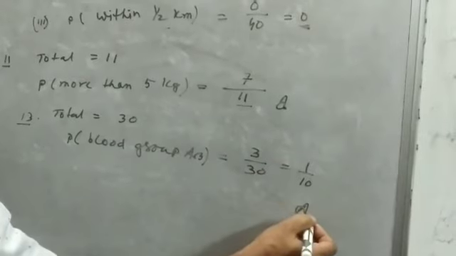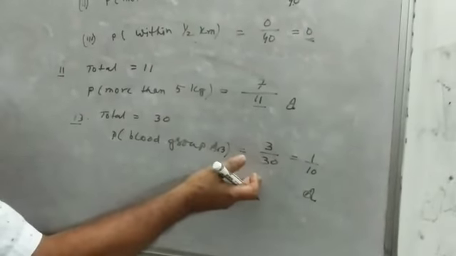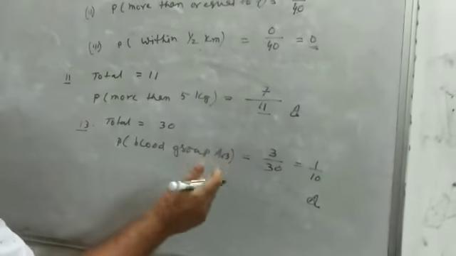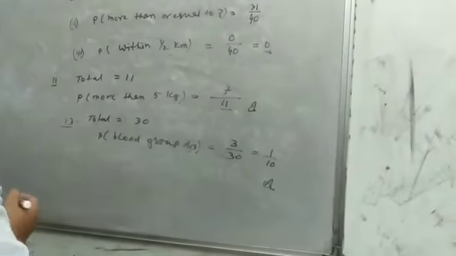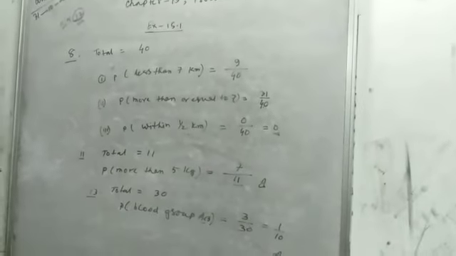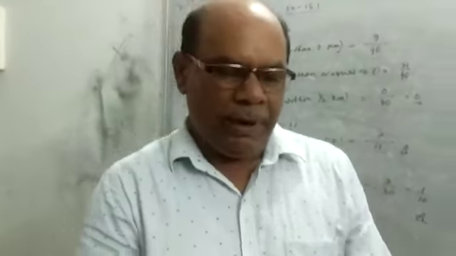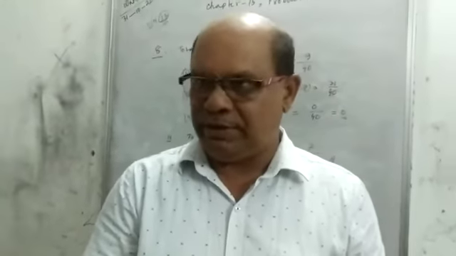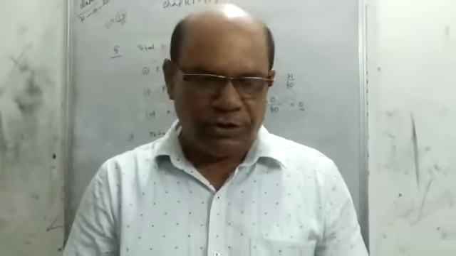So this is the answer. It can be asked about blood group A, B, or O also, but here only AB is given. We can make so many questions here. So students, this is the last question of exercise 15.1. Chapter 15 has only one exercise, 15.1. So your total course is finished.